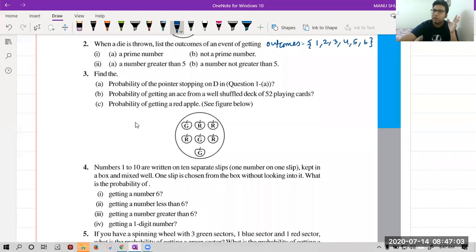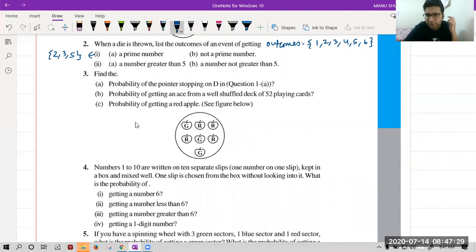It is a unique number because it has only 1 factor. 2 is the first prime number because it has 2 factors, 1 and 2 itself. The second prime number is 3 and the third prime number is 5. So in the first case, the possible outcomes are 2, 3, and 5.